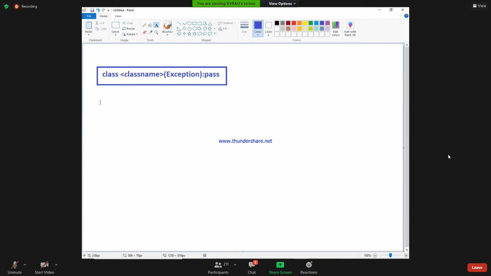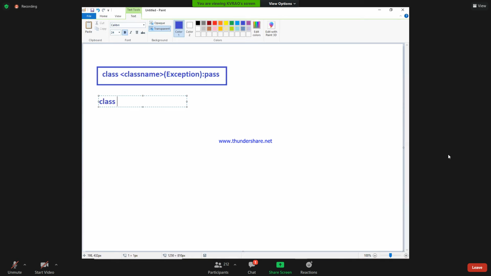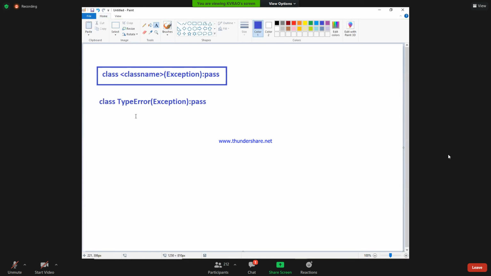Tell me how TypeError is developed. class TypeError of Exception, colon, pass. Finished. What is the superclass here? In this example, the superclass is Exception. What is the subclass? TypeError. That means all the features of the Exception class are inherited into TypeError. In the inheritance, anyhow, I am going to explain.